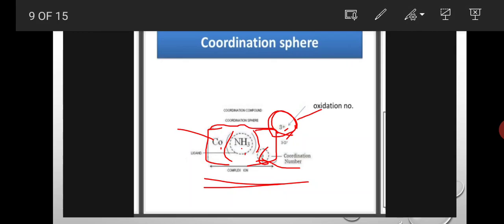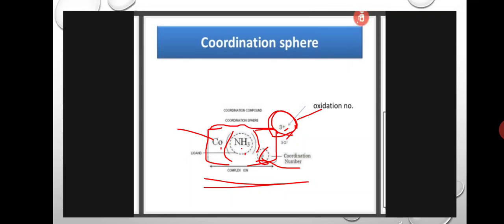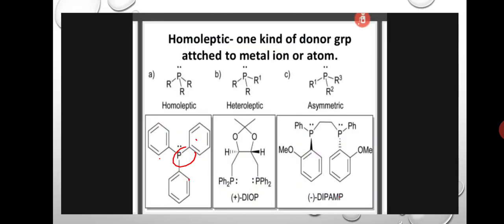This 6 indicates the coordination number of the metal. And the charge 3 plus indicates the oxidation state of the central metal atom. The portion within the square bracket is called the coordination sphere, and totally this is called the complex ion.